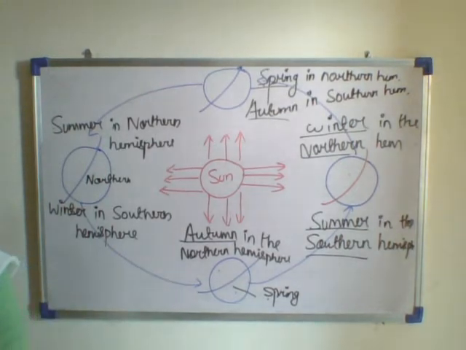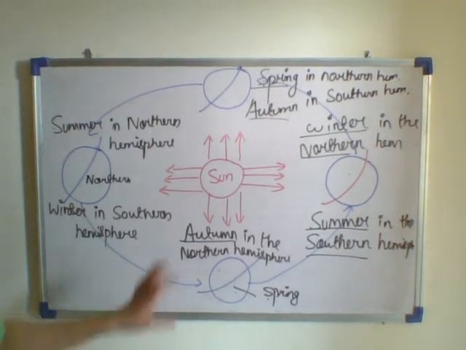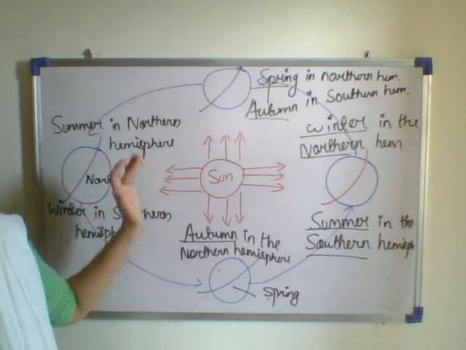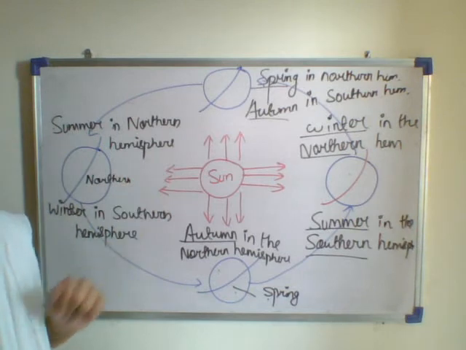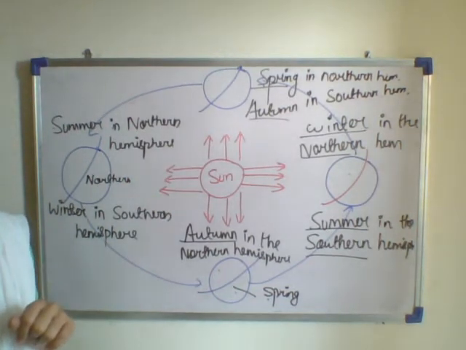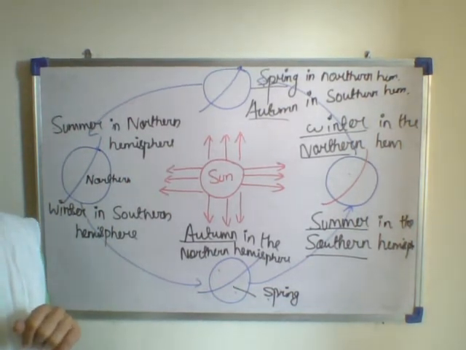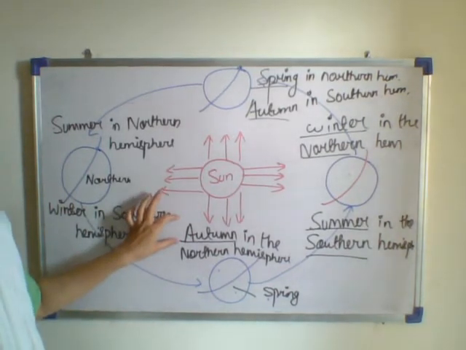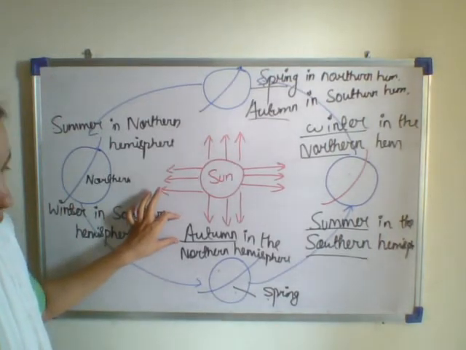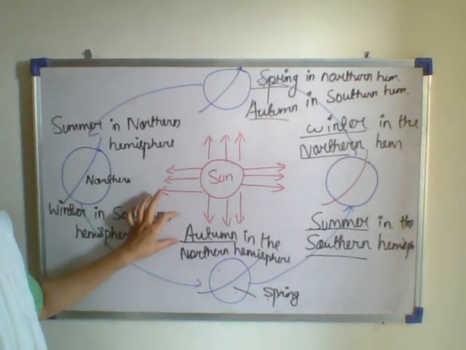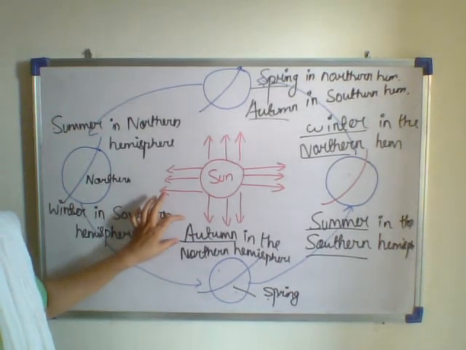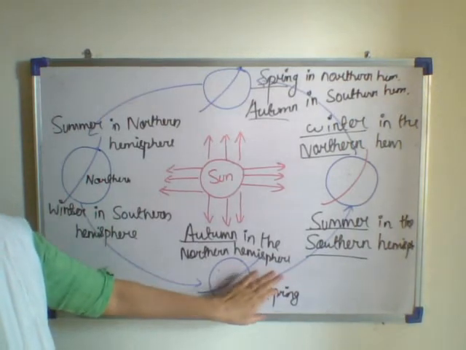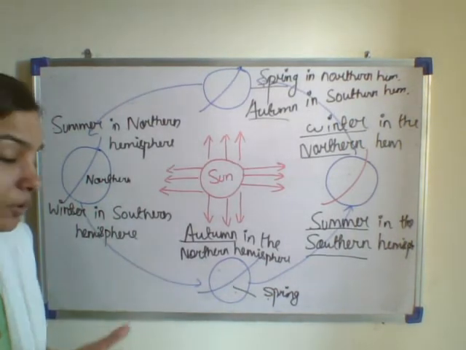The position of the earth does not change suddenly. It changes gradually. Gradually means slowly the position of the earth changes. That is why we have the autumn season between summer and winter, and the spring season between winter and summer. In autumn and spring season, it is neither too hot nor too cold.